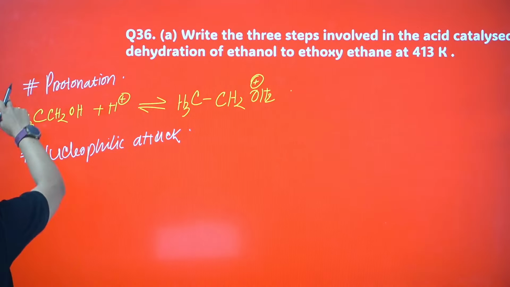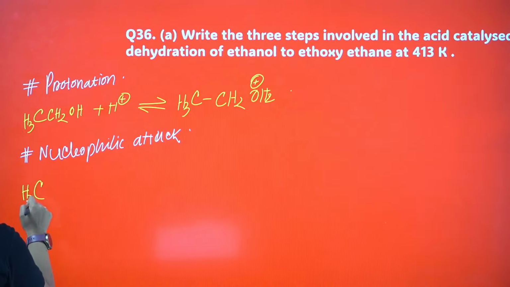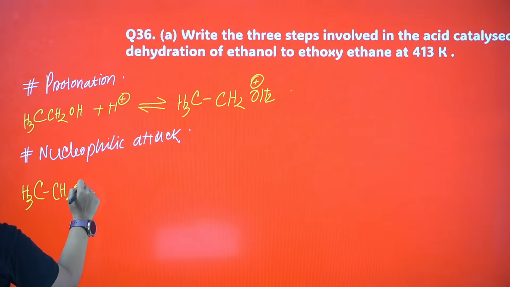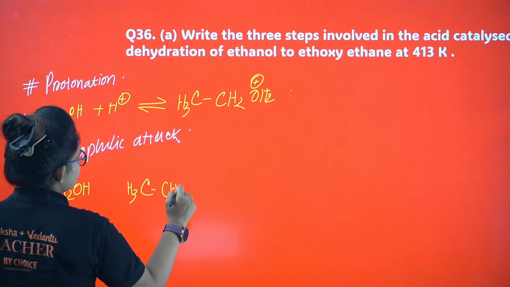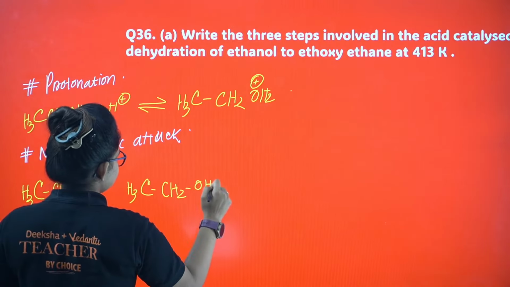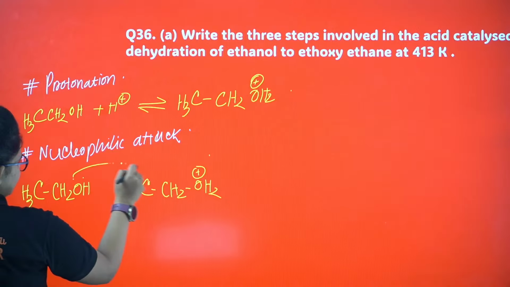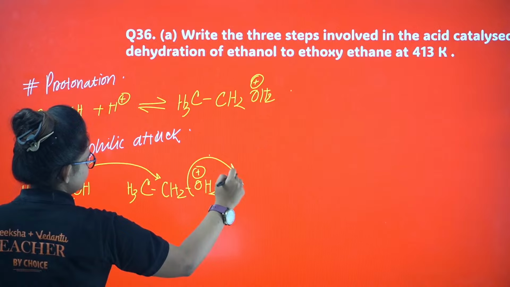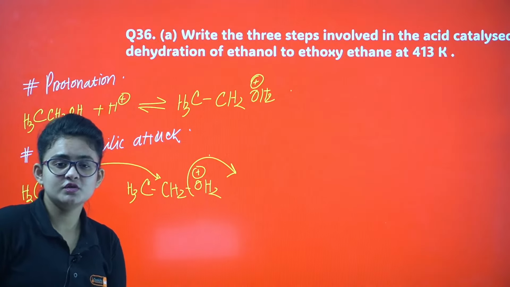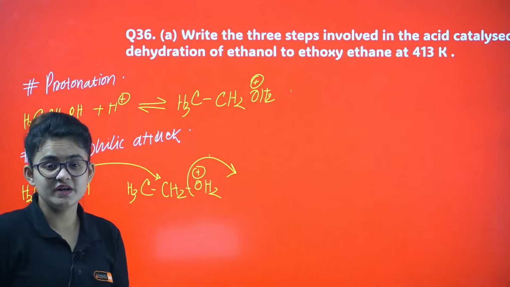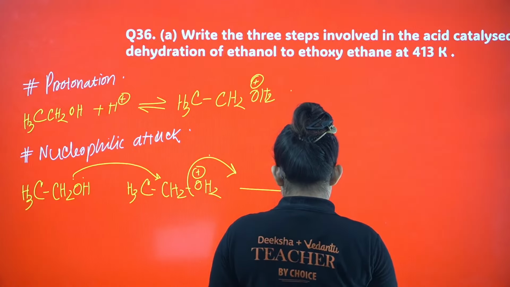So here I will take one more alcohol, CH3CH2OH, and I have CH3CH2OH2 plus. What happens is this oxygen attacks here and this OH2 plus is thrown out. What is the purpose of protonation, you know? To make OH a better leaving group. As a result of this, you will end up forming this.